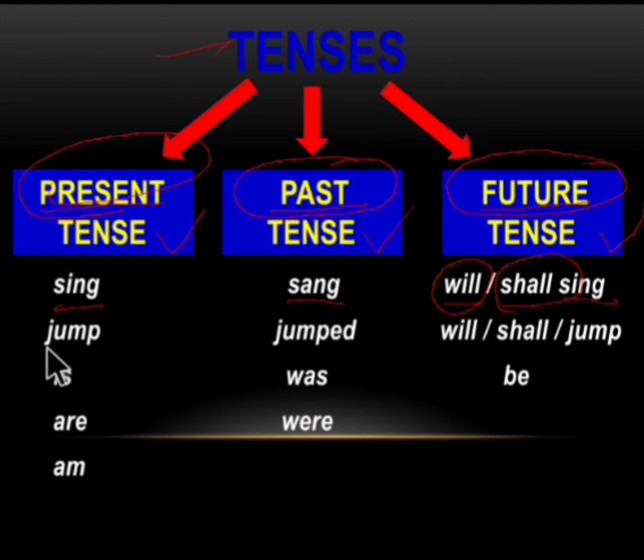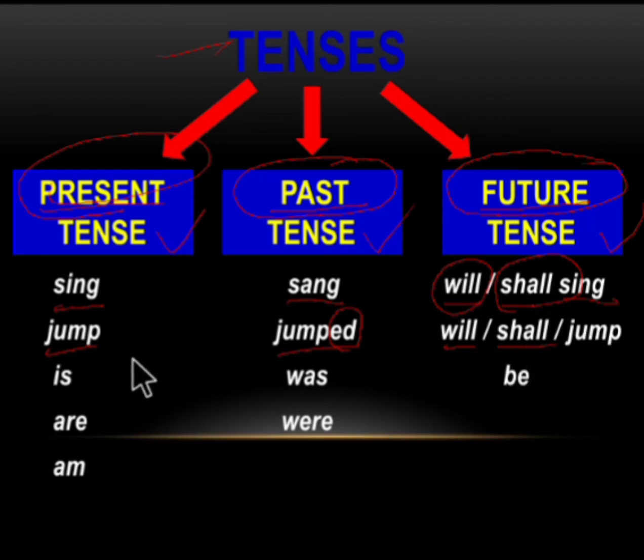The next verb is jump in the present tense, and in the past tense it is jumped. You see, we have added ed for jump, so this is a regular verb. Sang is an irregular verb, and when we add ed it is a regular verb. We have already learnt the regular and irregular verbs in the earlier videos. And will jump or shall jump, as I told you, will be used along with the second and third person pronoun, and shall will be used along with the first person pronoun, that is I or we. So it is either will jump or shall jump.